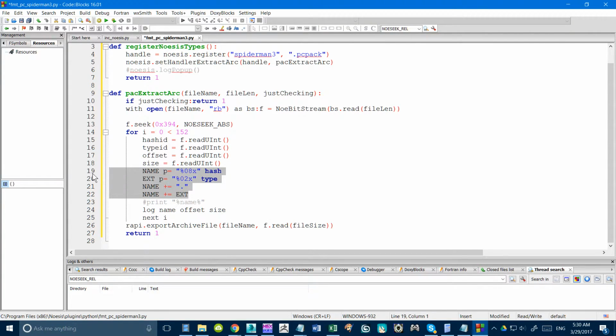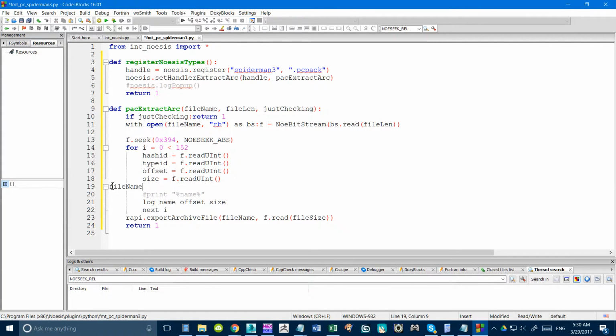Now he tries to make up a file name. I'm going to do my own, just because I didn't really understand his expression there. He's using things that are specific to QuickBMS, I think. So mine's going to be a little bit simpler. We're going to take the hash ID and convert it to a hex value. Hex is blue, so it's a keyword native to Python. And then we'll convert that into a string, so str. And then we'll add this to the extension.